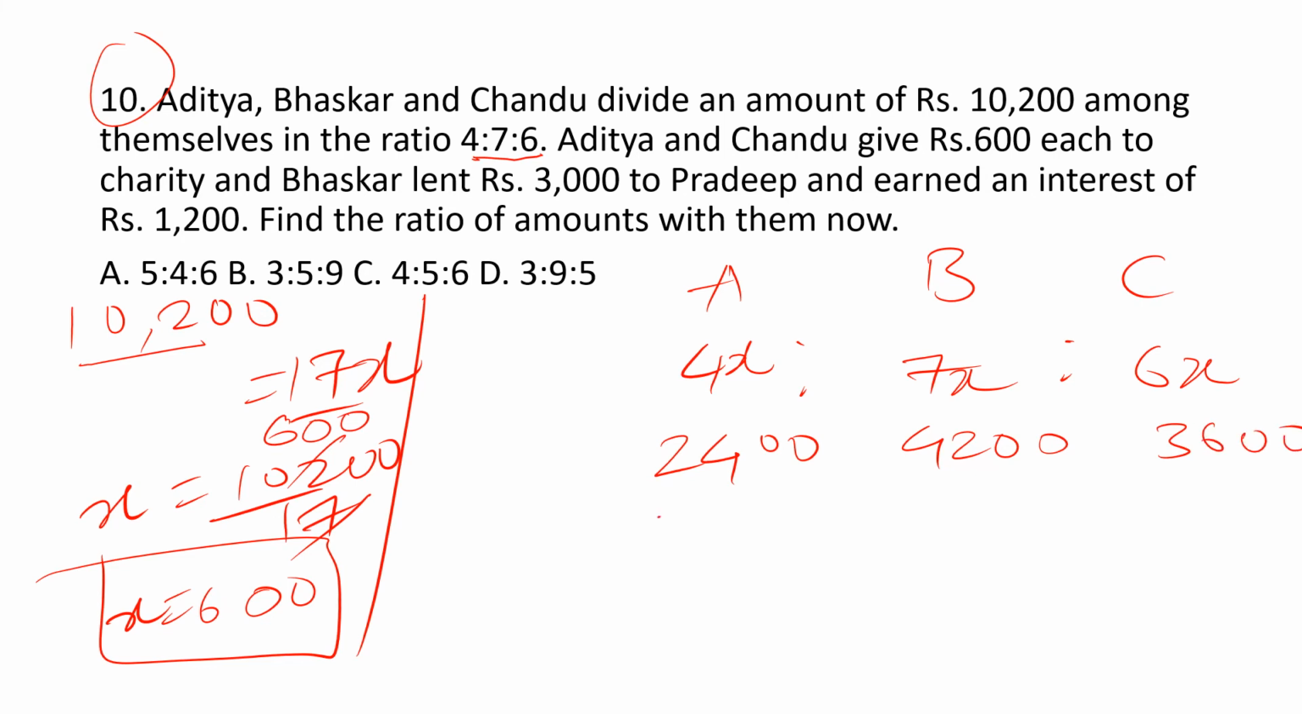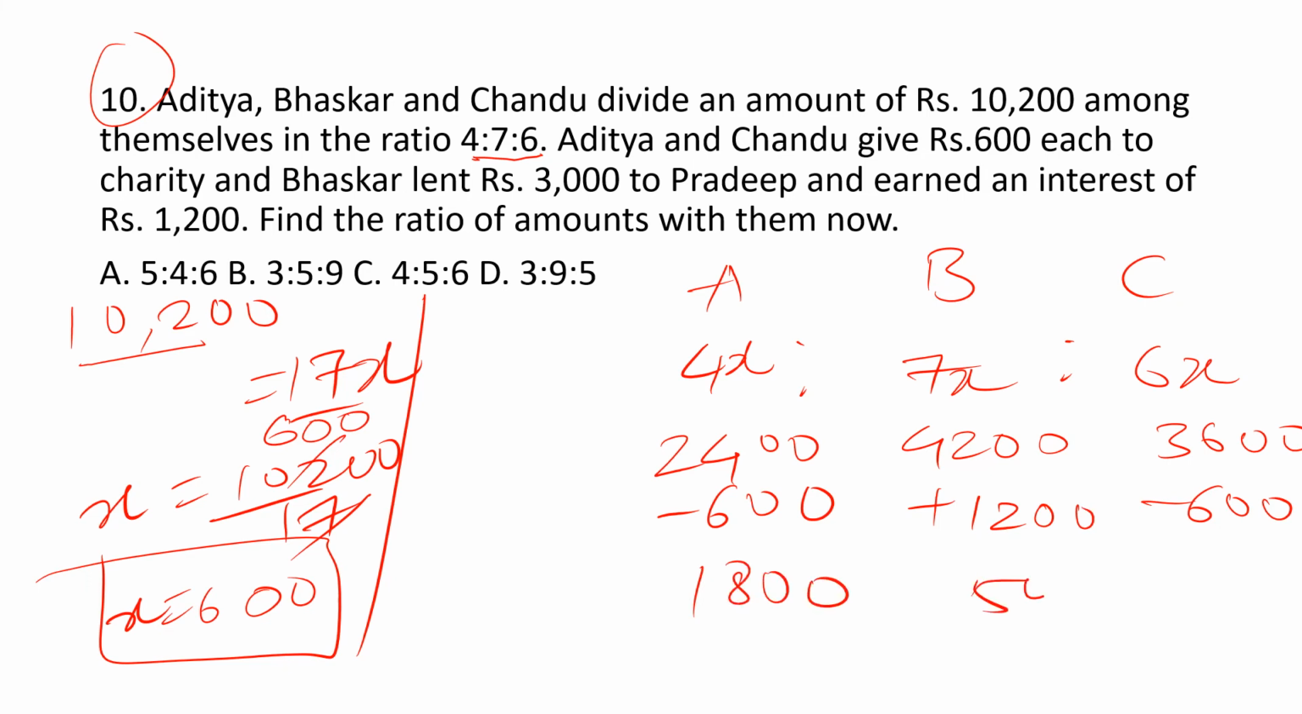But A gave to charity 600, and C also gave to charity 600 minus 600, but B gained 200. So now the actual values become 1800, 5400, 3000. Cancelling the zeros, 6 is the common factor. 6 threes are 18, 6 nines are 54, 6 fives are 30, so 3 is to 9 is to 5 is the answer. Option D is the correct answer.